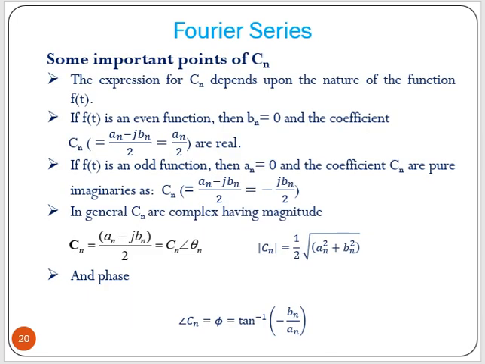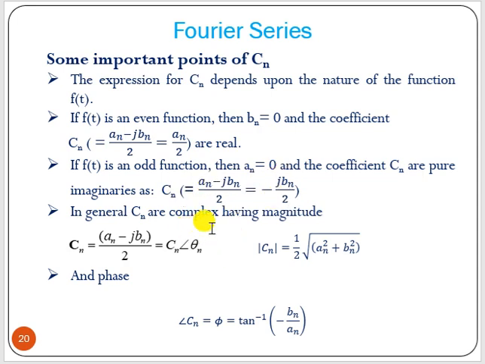Now some important points: the expression for cn depends upon the nature of the function f(t). If f(t) is an even function, then the bn terms will be 0, and we will have only cn equal to an by 2. If f(t) is an odd function, then the an terms are 0, and we will have only the imaginary part, that is minus jbn by 2.